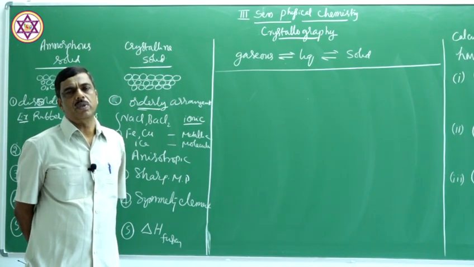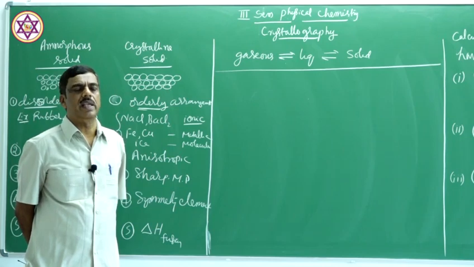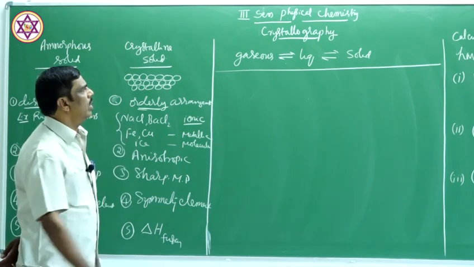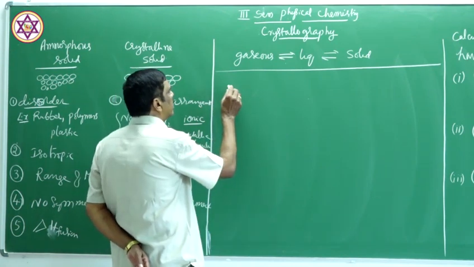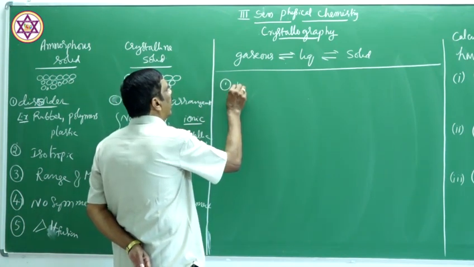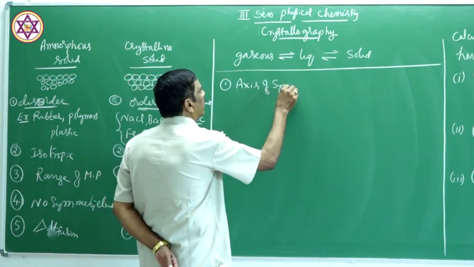What is an element of symmetry? How many types of elements of symmetry are there in a crystal? Actually, there are three types of elements of symmetry in a geometrical shape. One is axis of symmetry.